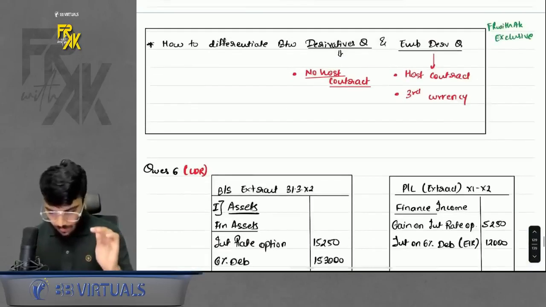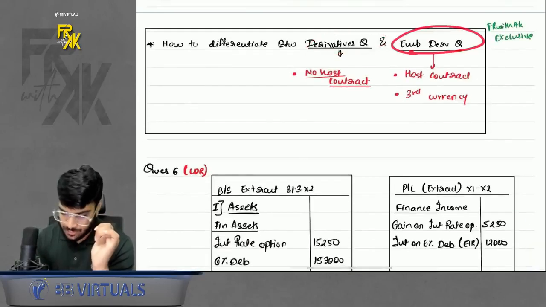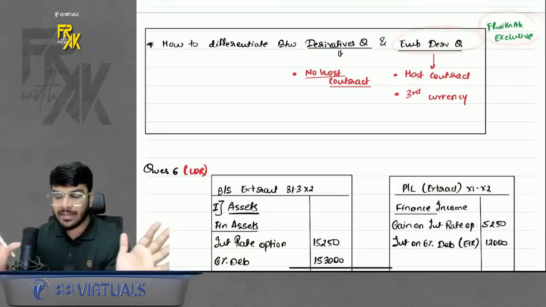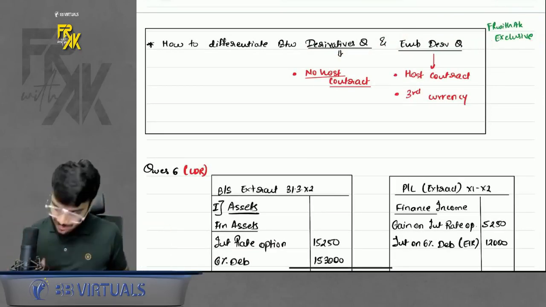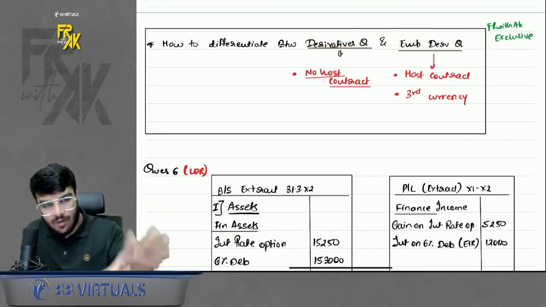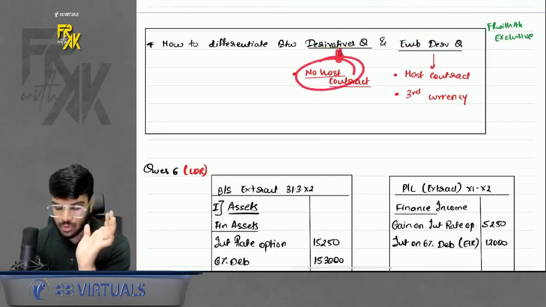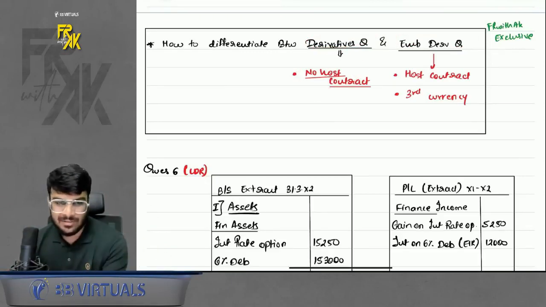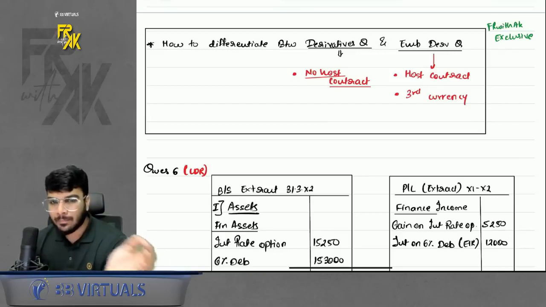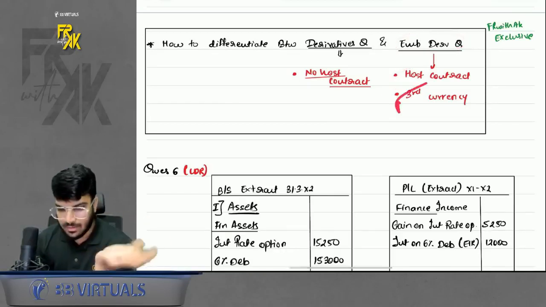Okay. So how to differentiate between a derivative question and an embedded derivative question? This is FR exclusive. You will not find this anywhere, only in AK sir's notes. Okay. So how to differentiate? How will we come to know whether a question is only of derivatives or of embedded derivatives? In derivative, there is no host contract. There is no buying solar panels. There is no selling equipments. There is directly purchase and sale of currency. In embedded derivatives, there is a host contract and also a third currency involved.